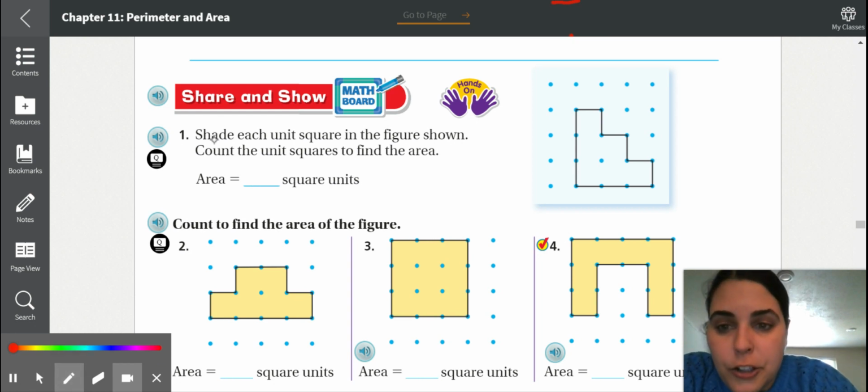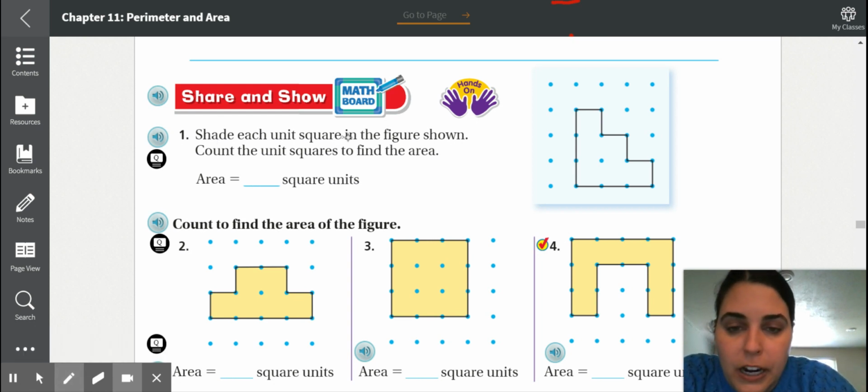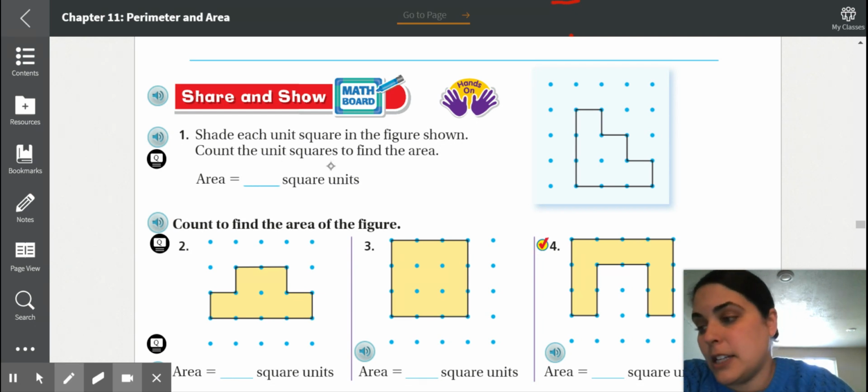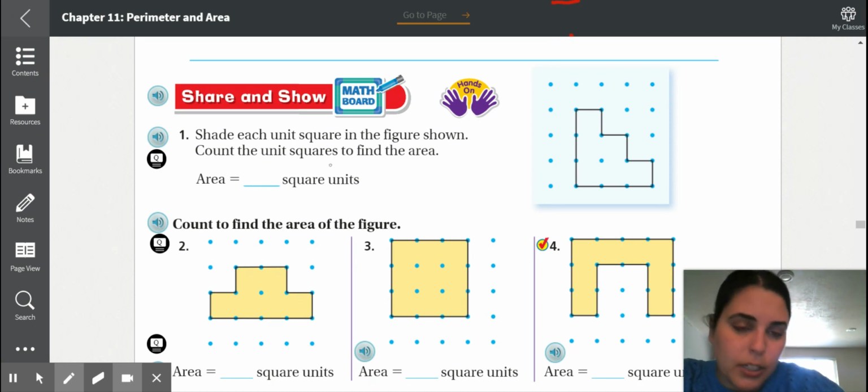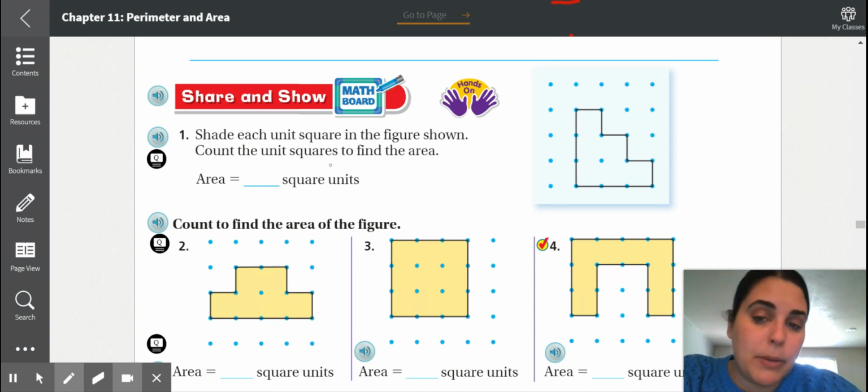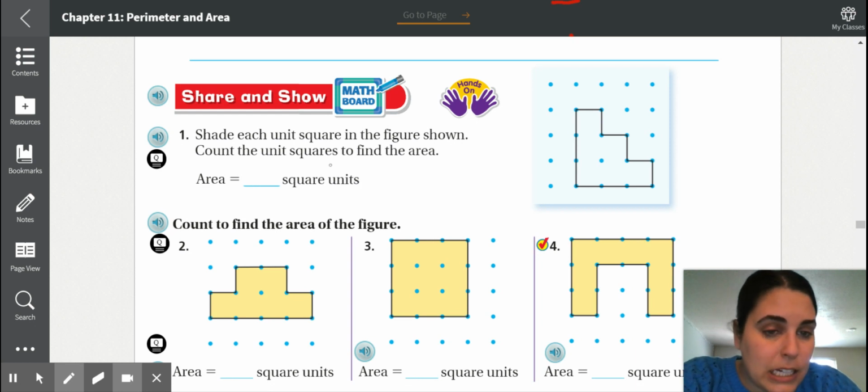Number 1, shade each unit square in the figure shown. Count the unit squares to find the area. So we want to figure out how many squares are in this shape. So let's connect all these dots.